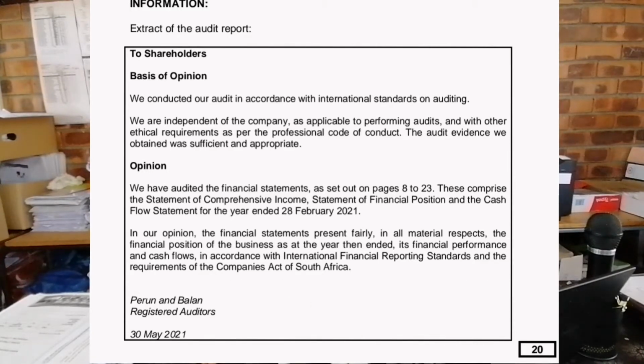In our opinion, the financial statements present fairly in all material respects. The financial position of the company as at the year then ended, its performance and cash flows in accordance with International Financial Reporting Standards and requirements of the Companies Act of South Africa. Perron and Ballen, registered auditors, 30 May 2021. That's it. So we have read our audit report.